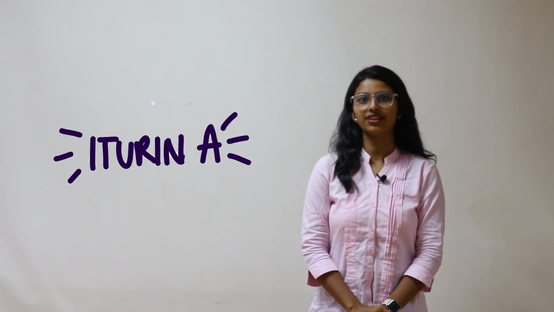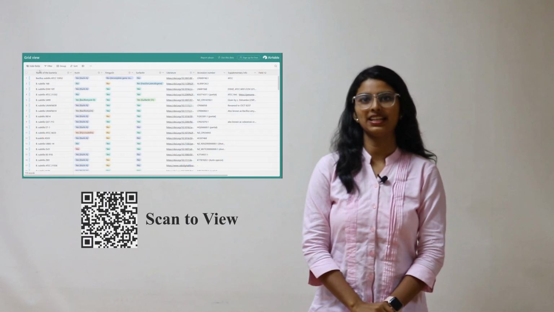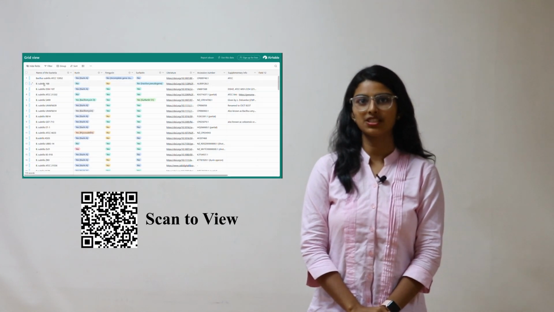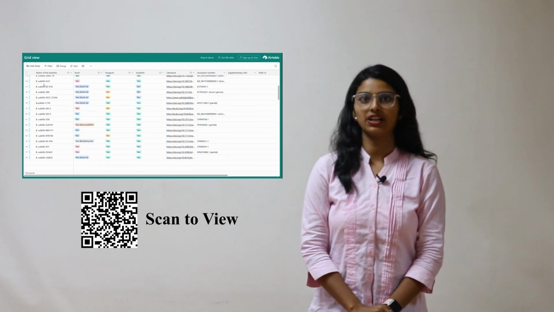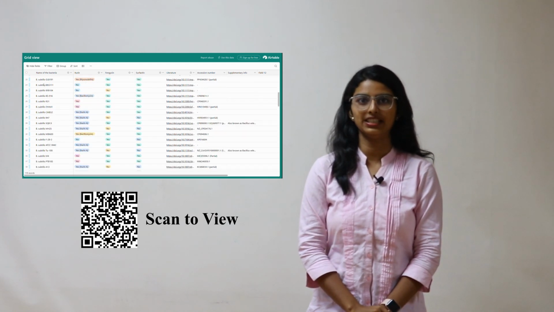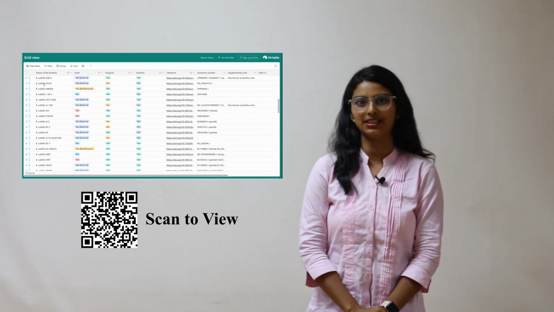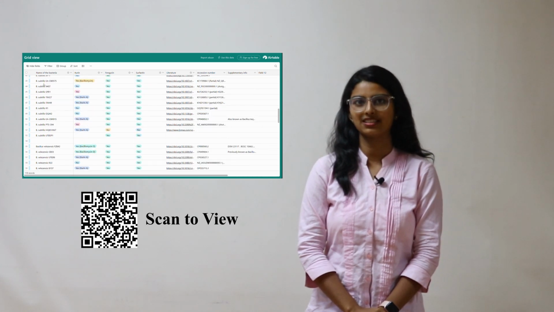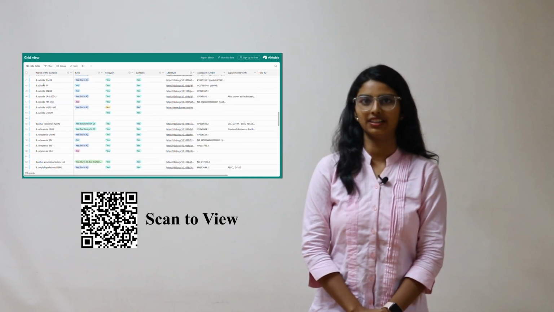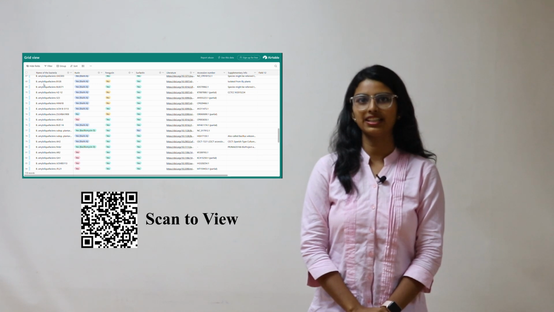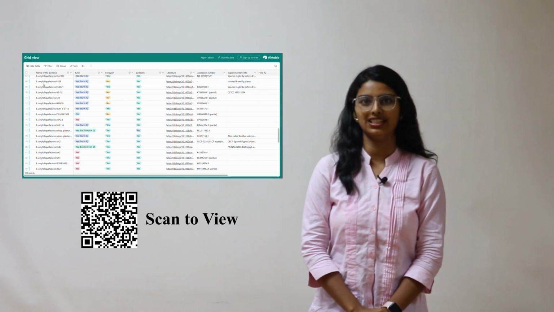During our search for Iturin A producing strains, we developed an Airtable, a comprehensive repository of Bacillus strains. With over 100 strains catalogued, it includes detailed information like each strain's ability to produce 3 important lipopeptides: iturin, fengycin, and surfactin. We've also included supporting literature and strain accession numbers for easy lookup.